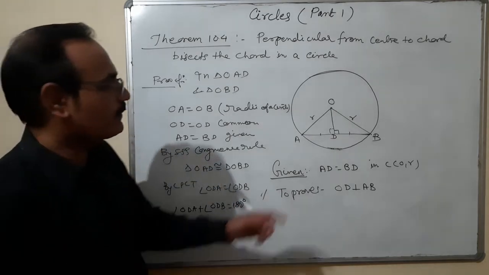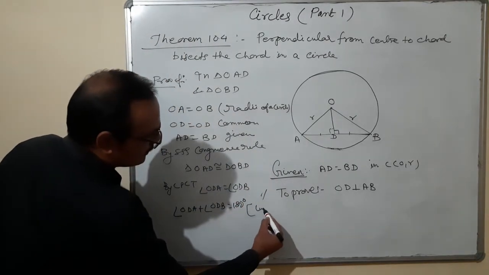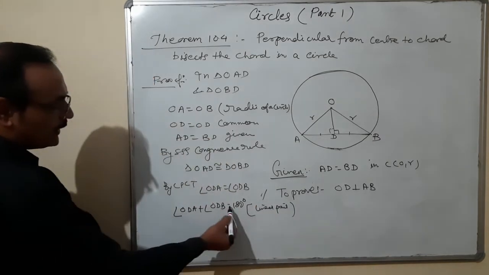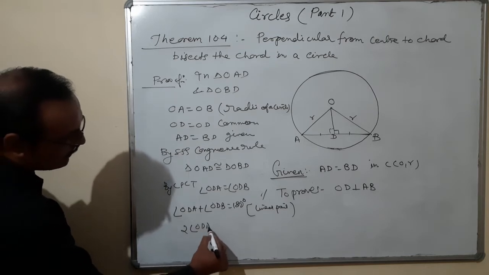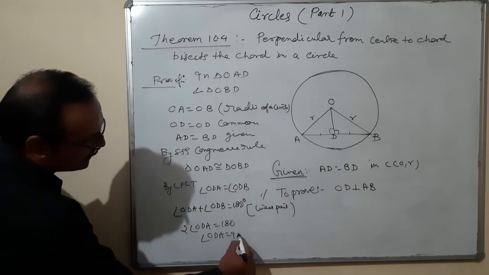What is the reason? Linear pair, straight line. And ODA, ODB both are equal, so may I write here 2 angle ODA is equal to 180. Therefore, ODA is equal to 90 degree.